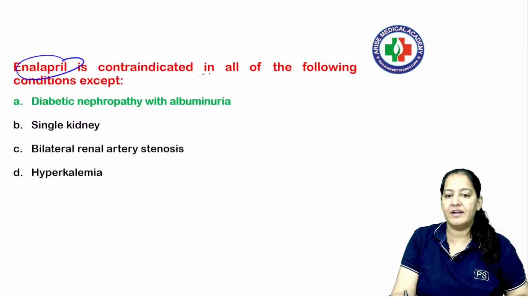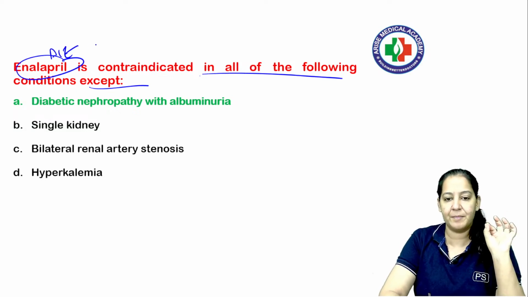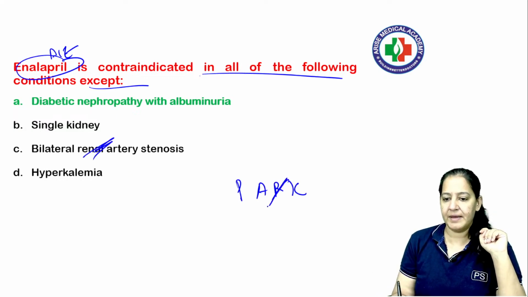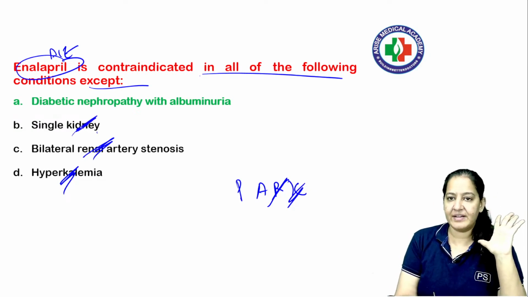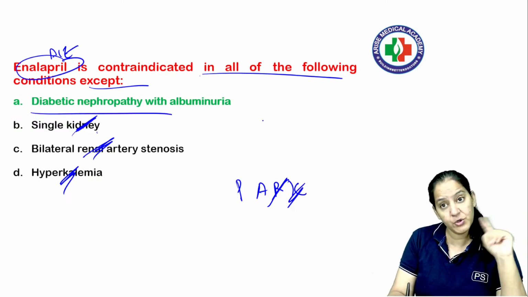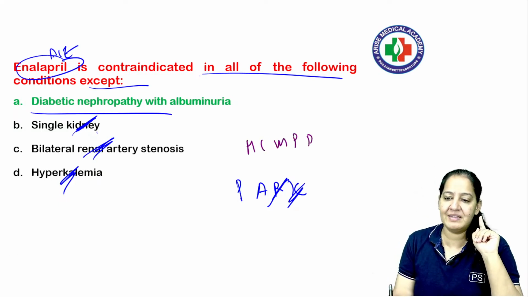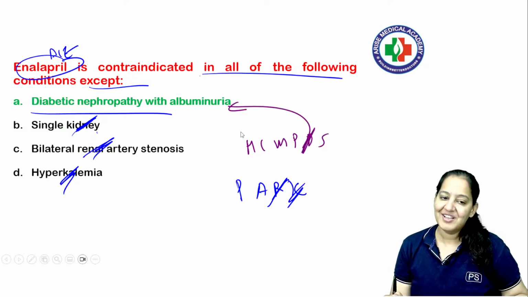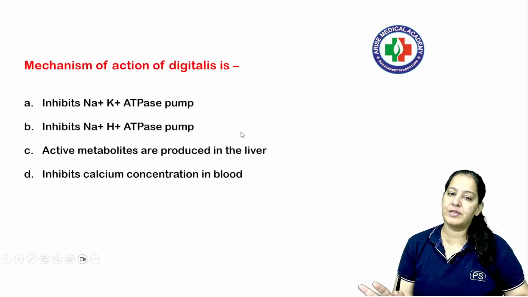Enalapril is contraindicated in all of the following except the first thing. Enalapril is an ACE inhibitor. So the mnemonic is PARC, right? Renal artery stenosis is coming, hyperkalemia is coming, single kidney is not coming, but it is also a contraindication. But diabetic nephropathy comes in uses, right? What is D in the uses mnemonic? Diabetic nephropathy. So this is a use, not a contraindication. Correct answer is A. I hope you got it. I tried my best to explain everything about the ACE inhibitor.